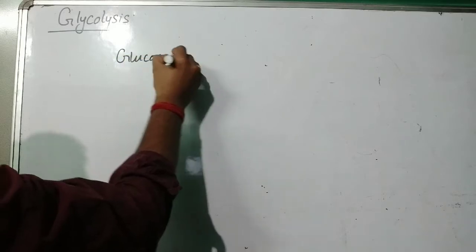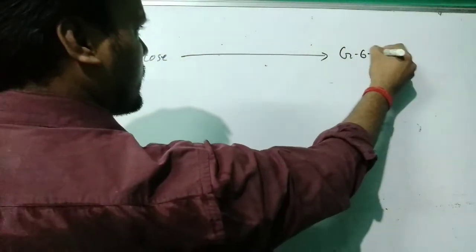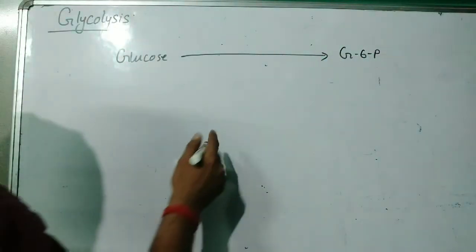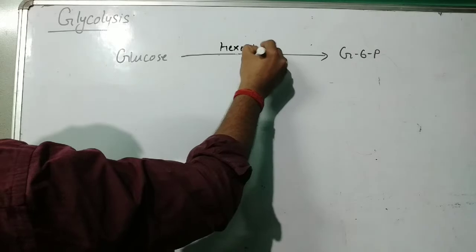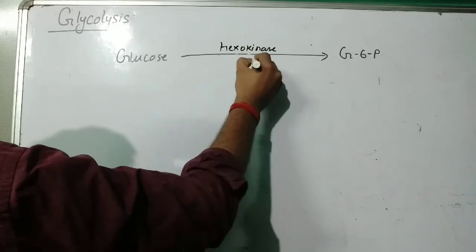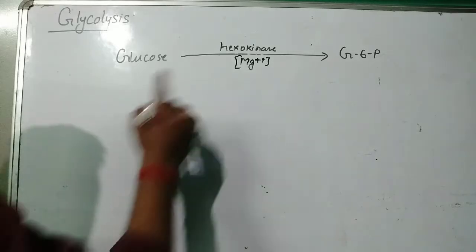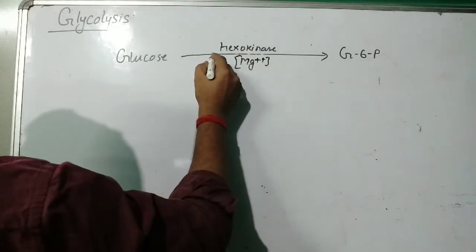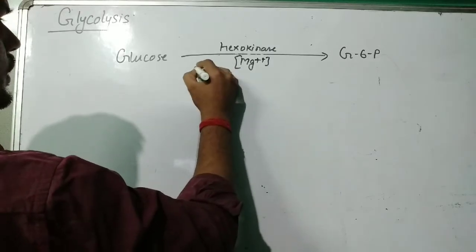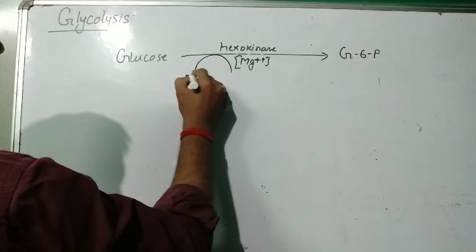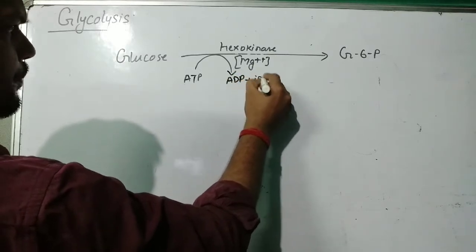Okay. Now let us see the first one, that is glucose. Glucose is converted into glucose 6-phosphate. How is it converted into glucose 6-phosphate? We use an enzyme that is hexokinase. The hexokinase enzyme is used with a cofactor, Mg2+ ion. Here in this case, one ATP is broken down to release ADP plus inorganic phosphate.